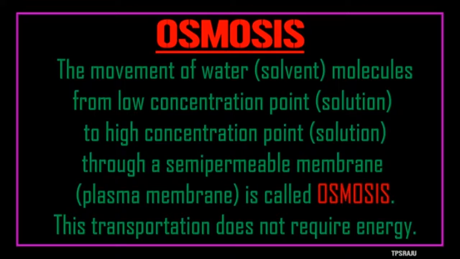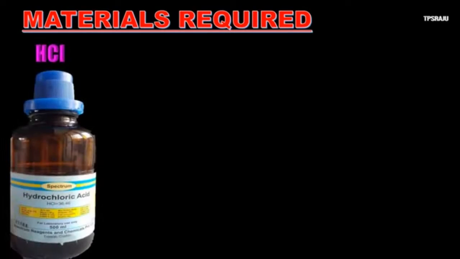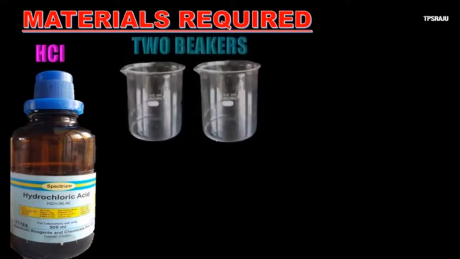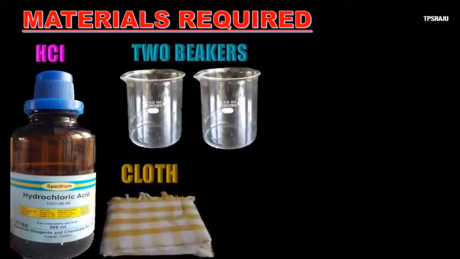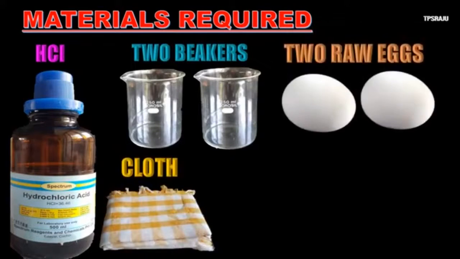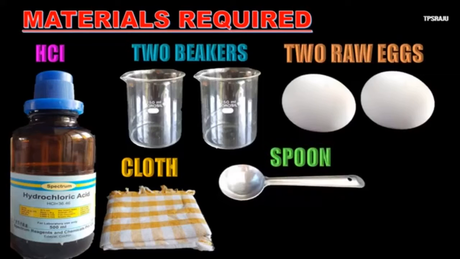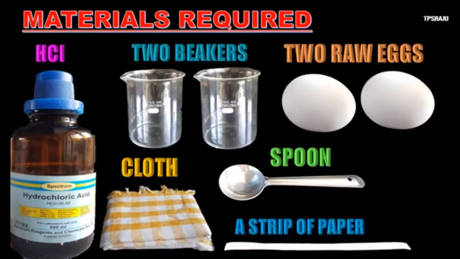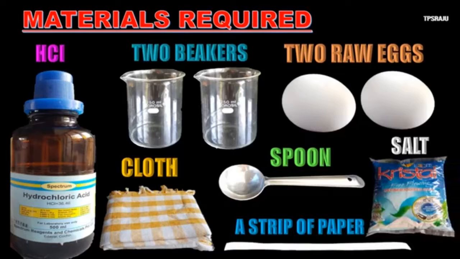This transportation does not require energy. For this experiment, we need some materials such as hydrochloric acid, 2 beakers, cloth, 2 raw eggs, a spoon, a strip of paper and salt.